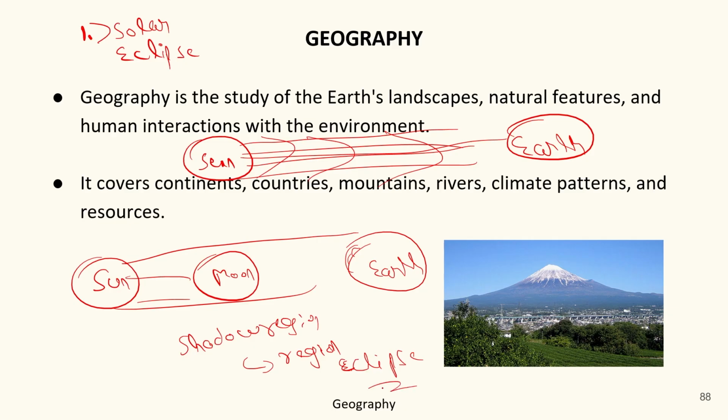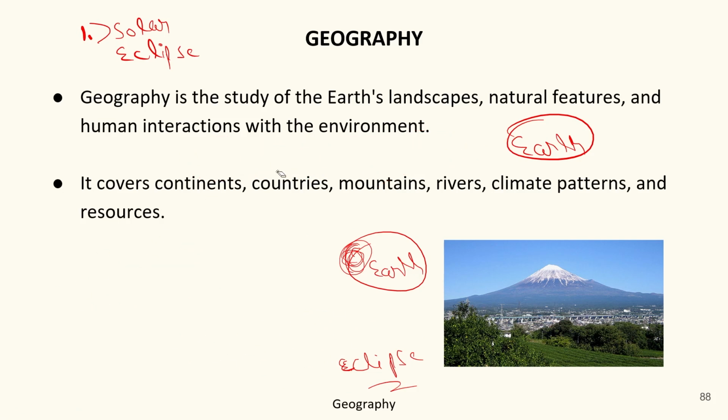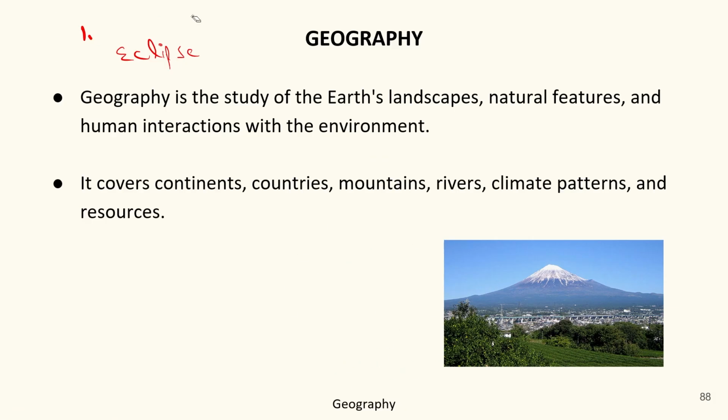So I'm repeating it once again. First thing is that the sun directly shares the solar radiations, or the sunlight, with the earth. Whenever the moon comes in the path of sun and earth, the moon obstructs the ongoing rays, and due to this, some part of earth only faces the darkness. That region is called the shadow region or region of eclipse. Got it? Now come to the next form, which is called a lunar eclipse.